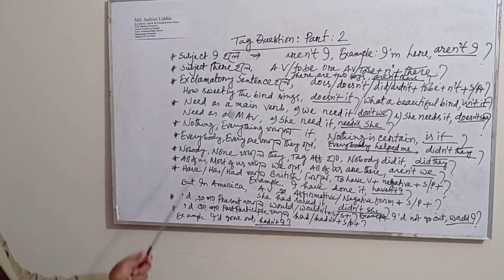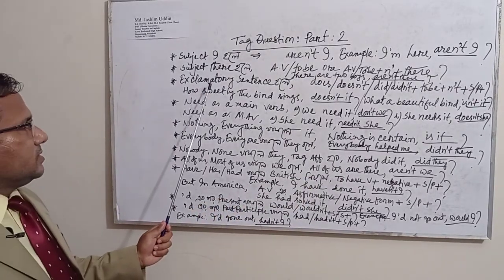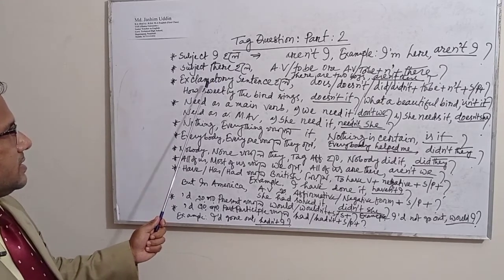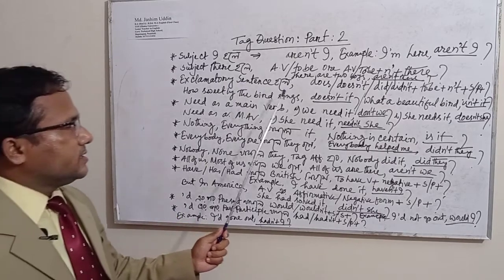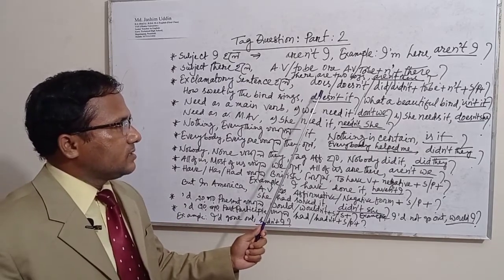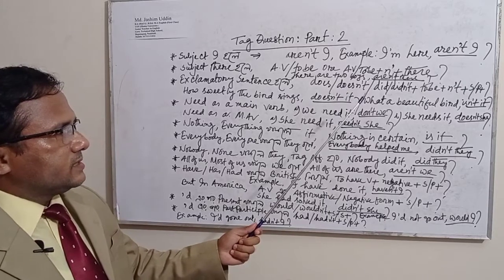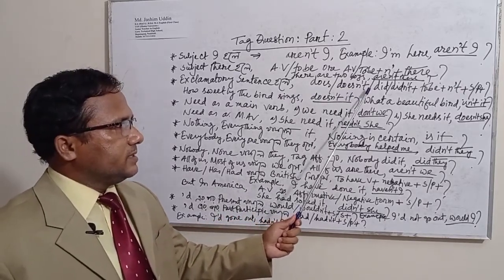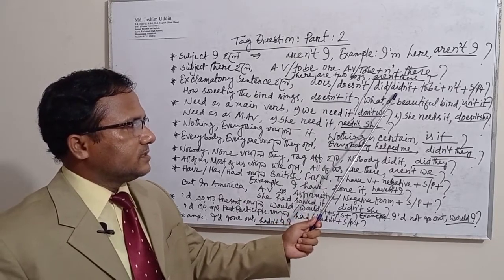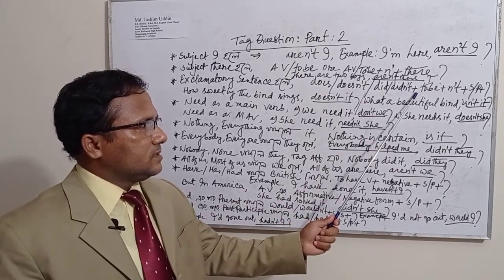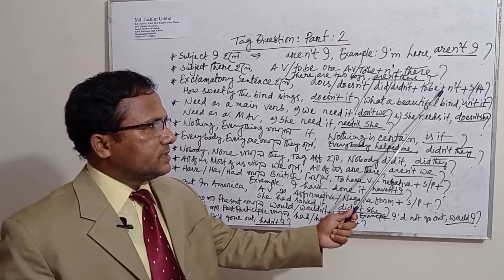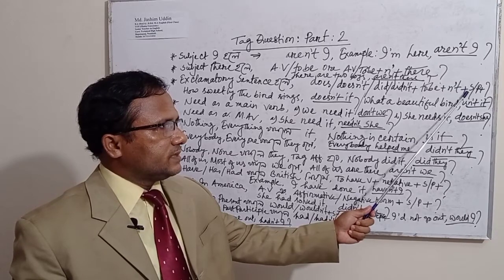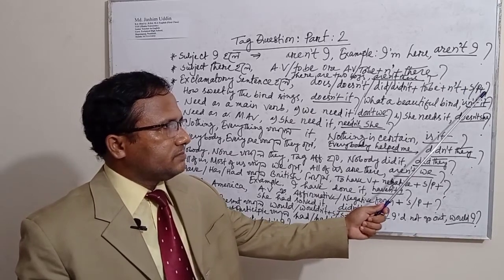Then if any sentence starts as an exclamatory sentence, what will we write down as a tag question? We have to write down does or doesn't, did or didn't, plus to be verb plus an apostrophe t. Then I have to put the subject or pronoun plus question mark.